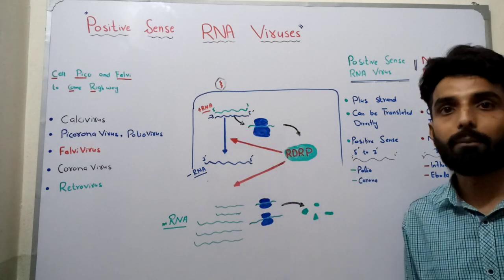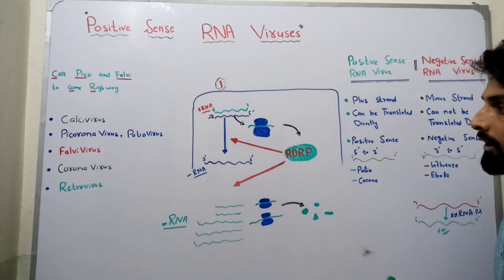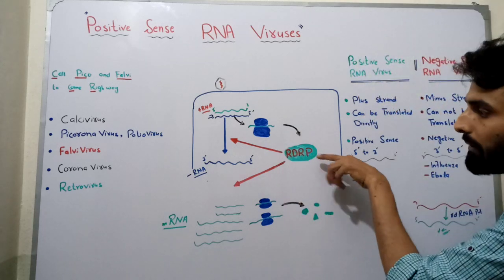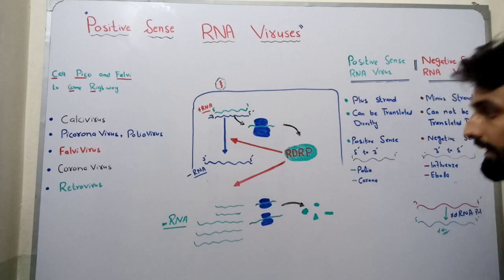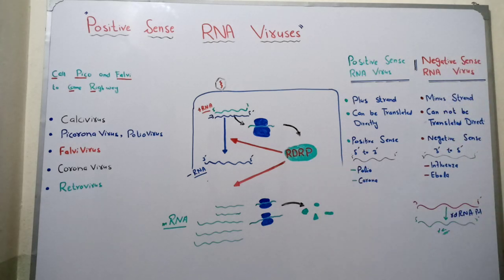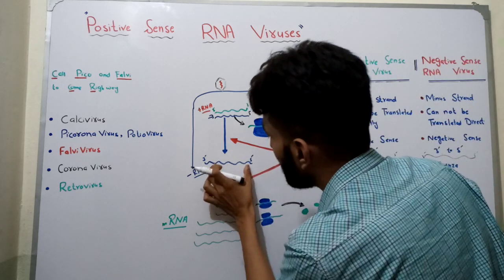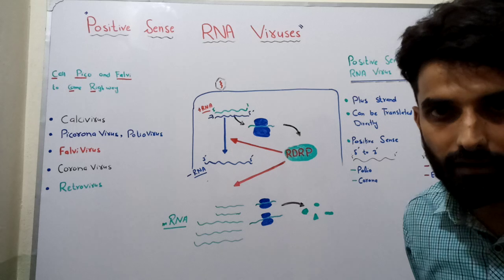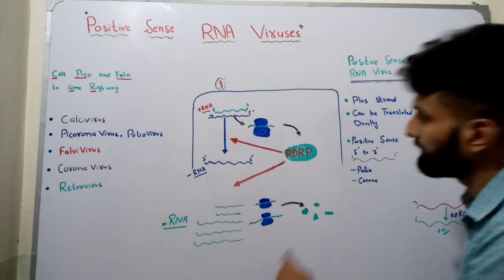Now what will happen? This negative RNA cannot attach to the host cell ribosome. So again, this will pass through another process of replication with the help of RNA dependent RNA polymerase, and this time, by using this intermediate negative strand, the polymerase can make lots of positive strand RNAs.